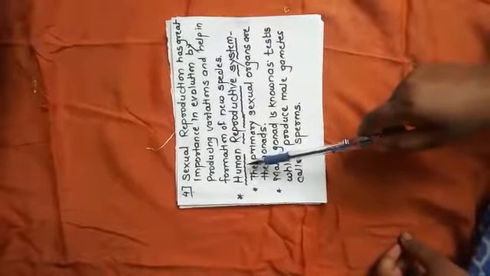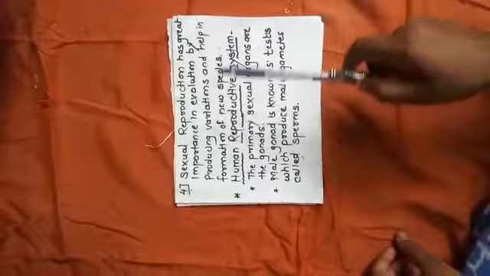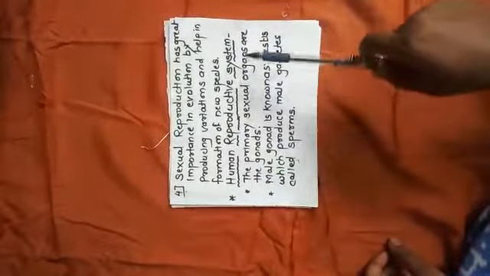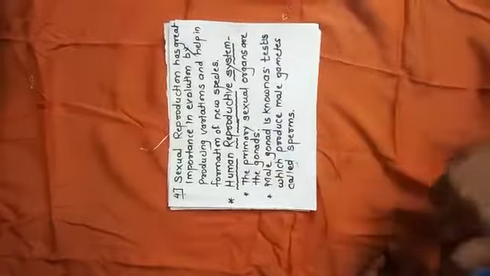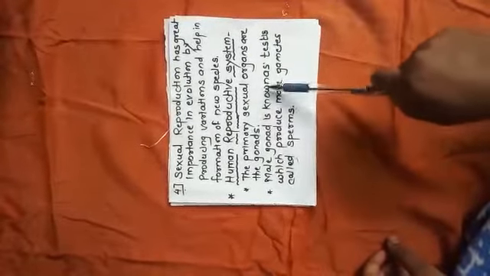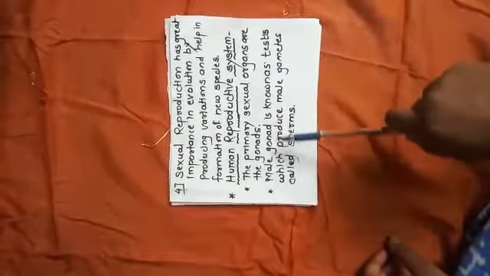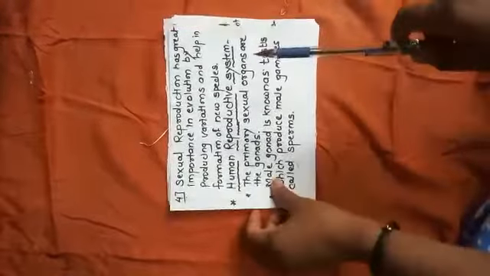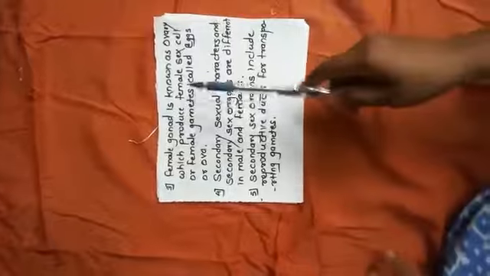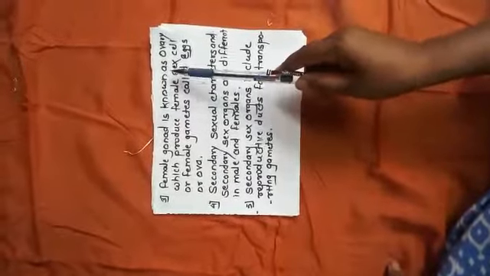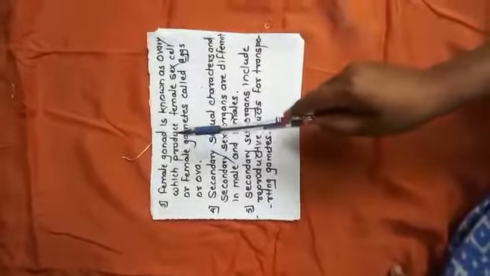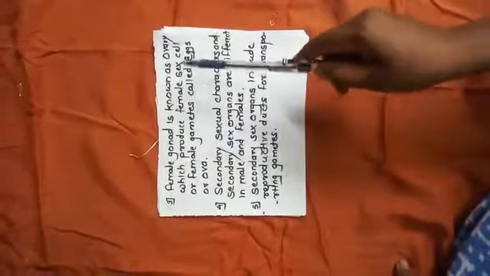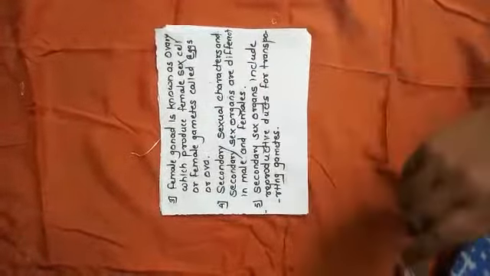Now, new point, that is the human reproductive system, introductory point. The primary sexual organs are the gonads. Male gonad is known as testes, which produce male gametes called sperms. Female gonad is known as ovary, which produces female sex cells or female gametes called eggs or ova.